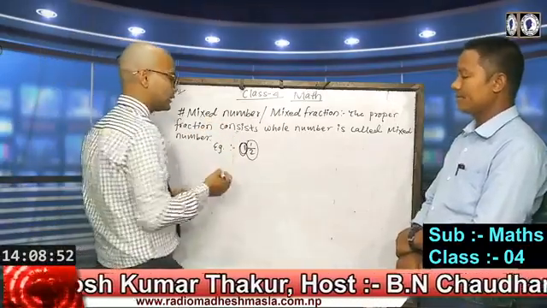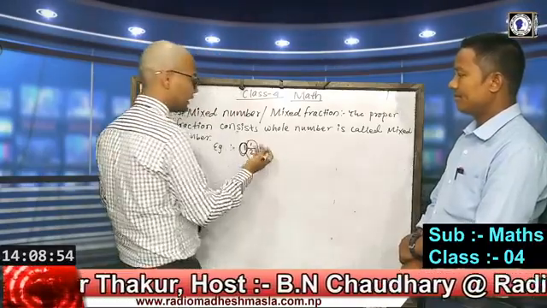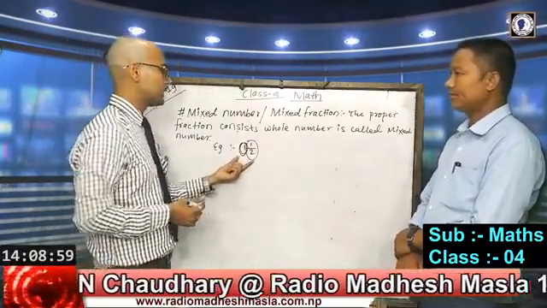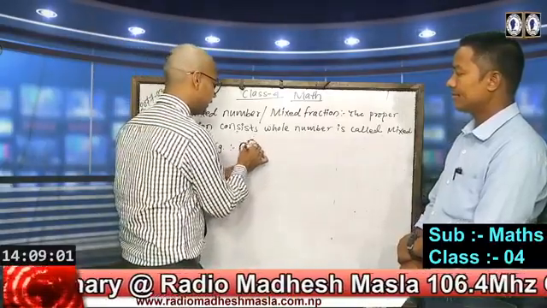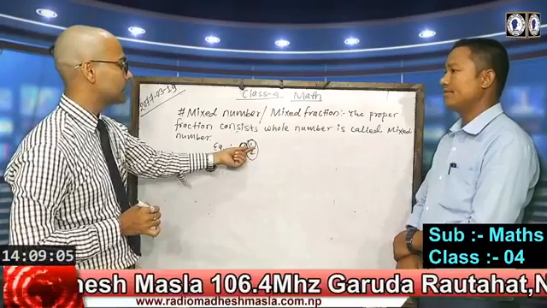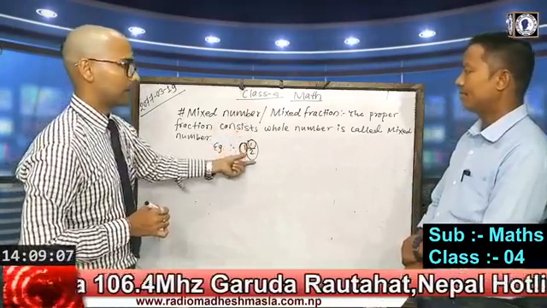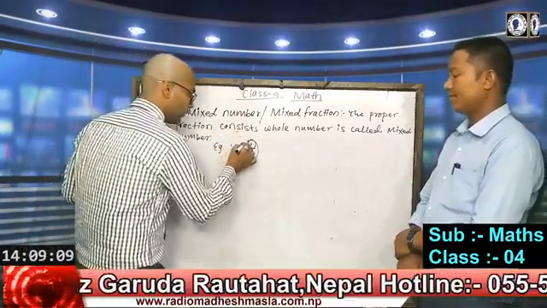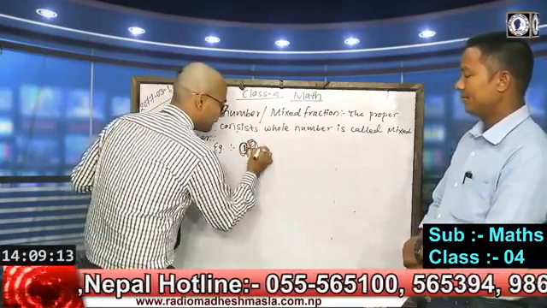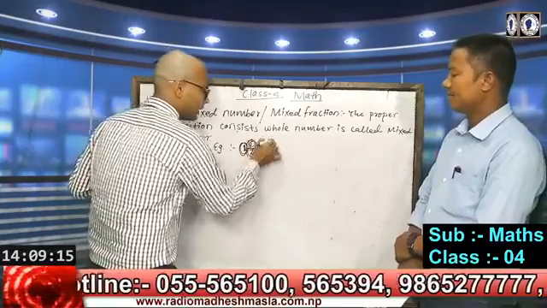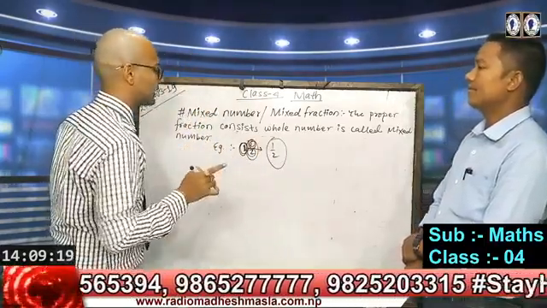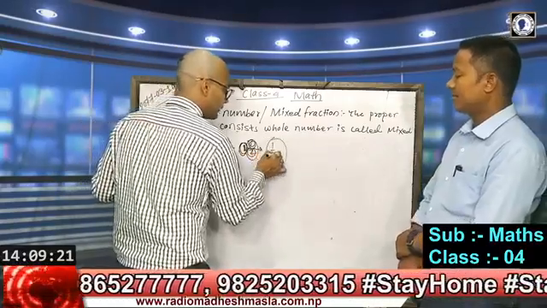As you know, what is a proper fraction? According to the definition, if a fraction has a numerator less than the denominator, such types of fractions are known as proper fractions. In this condition, in 1 quotient 1 by 2, the fraction 1 by 2 is a proper fraction, because 1 is smaller than 2.